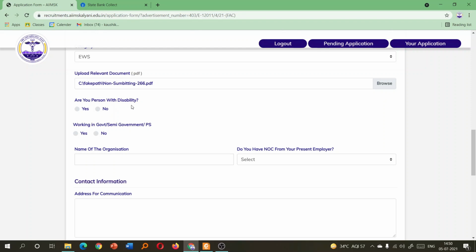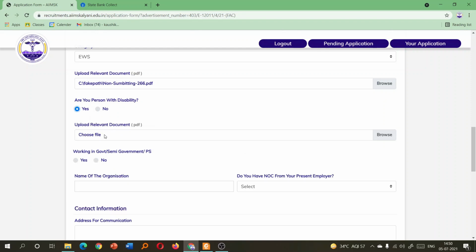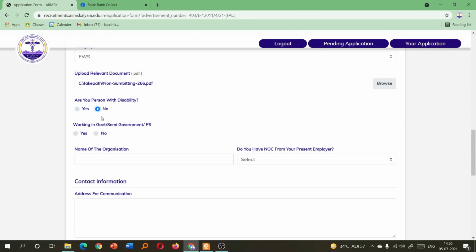Next is, are you a person with disability? If you say yes, then again an option to upload the relevant document will be here. For now I am clicking no.